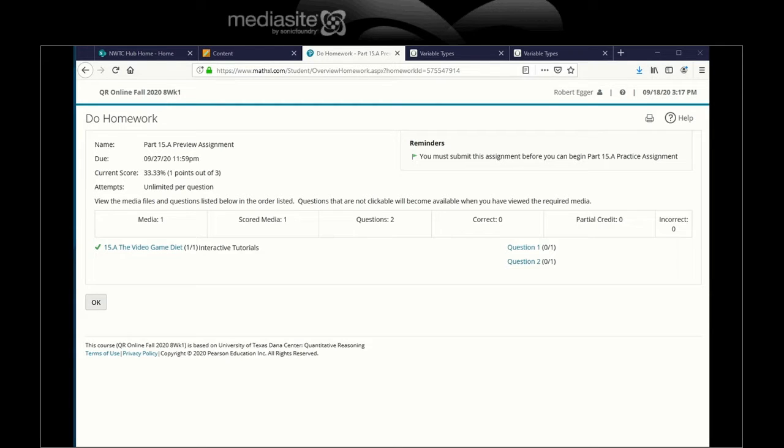Okay, we've done the interactive tutorial presentation. We talked about categorical and quantitative and explanatory and response variables. Let's look at what question 1 and 2 says. Question 1.